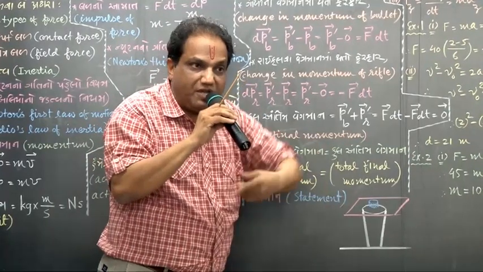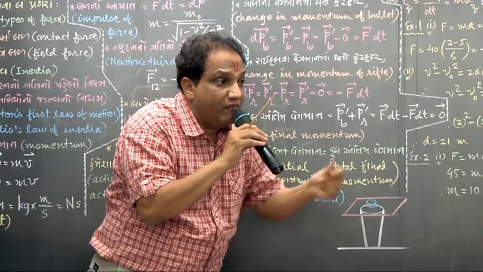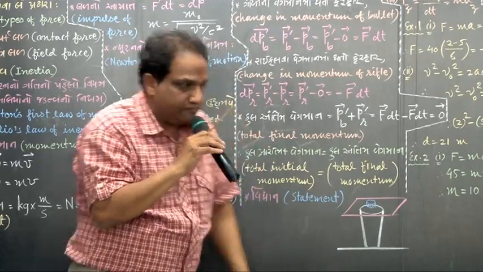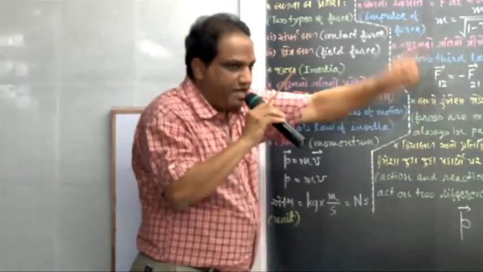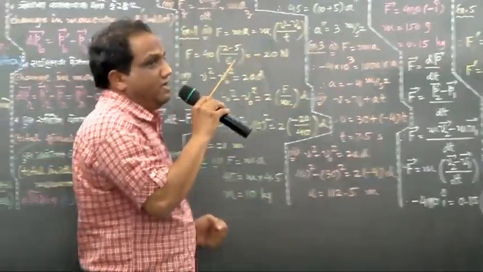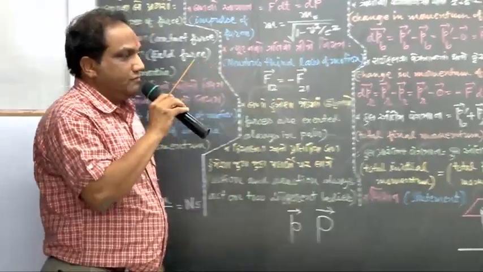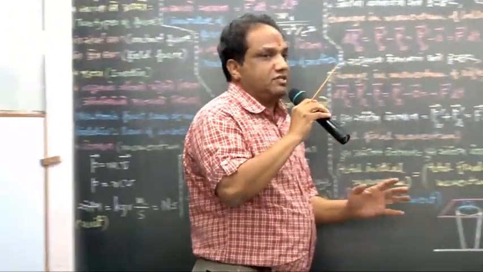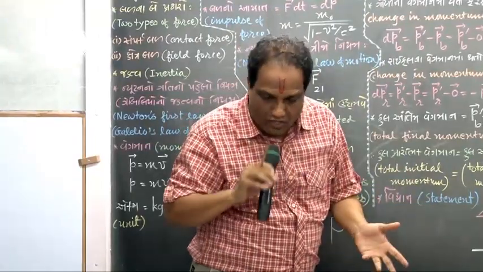So now it is 20 plus 6. Final answer: 30 minus 10 plus 6.